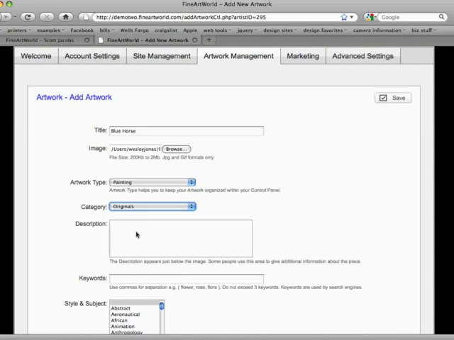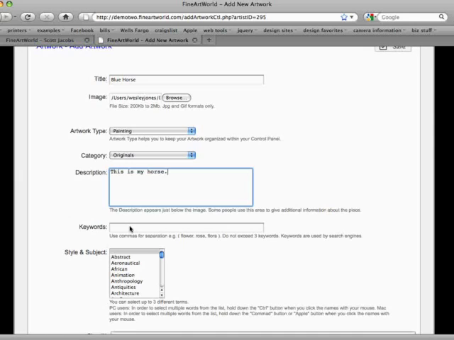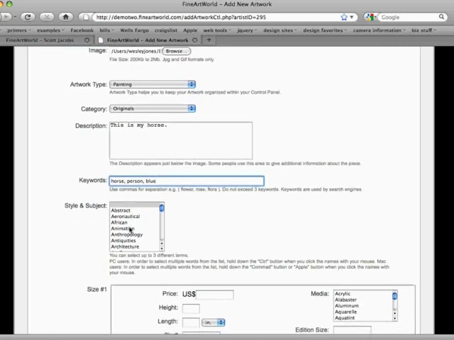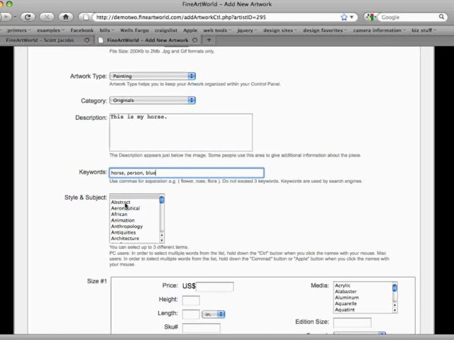You can enter an optional description. You also have the option to enter 3 keywords. Then select a style and subject. You can select up to 3 different words. In order to select multiple words, you have to hold down the Control key while you click the words you want to select on a PC. If you're on a Mac, you have to hold down the Apple or Command key while selecting your words.